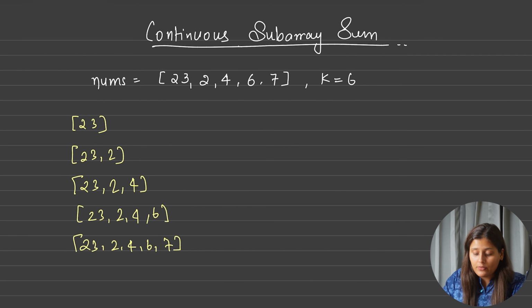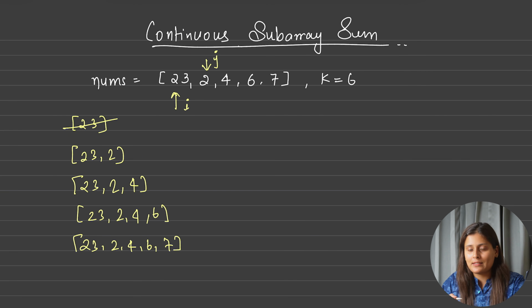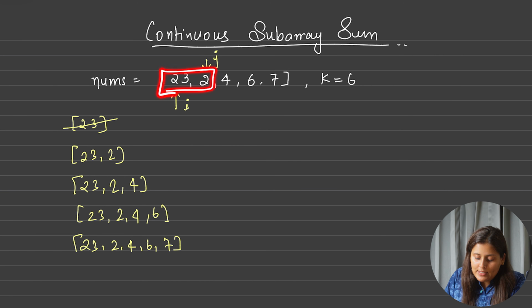Now the question said that a good subarray is only that which has at least 2 length. So can I say this is not valid? So it means that wherever I am starting my i pointer, don't start your j pointer from the same index. Otherwise it will consider single length subarrays also, which is not required. So hence can I say my j pointer will always start from i plus 1? Yes, I can say. Because if my j starts from i plus 1, then definitely the first subarray will be of 2 length. So hence I can delete this.